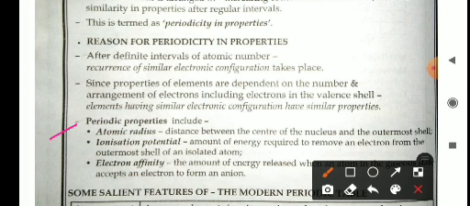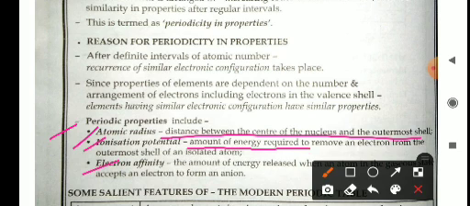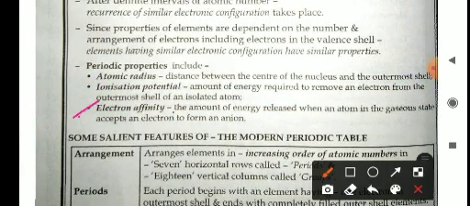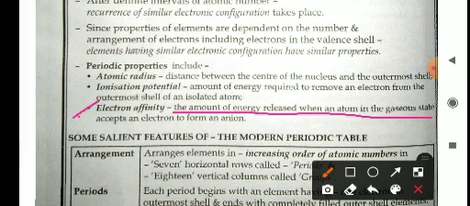Periodic properties include atomic radius, ionization potential, and electron affinity. Atomic radius: the distance between the center of the nucleus and the outermost shell is called atomic radius. It is a periodic property. Second periodic property, ionization potential: the amount of energy required to remove an electron from the outermost shell of an isolated atom is known as the ionization potential. It is also a periodic property. Electron affinity: the amount of energy released when an atom in a gaseous state accepts an electron to form an anion is known as electron affinity.